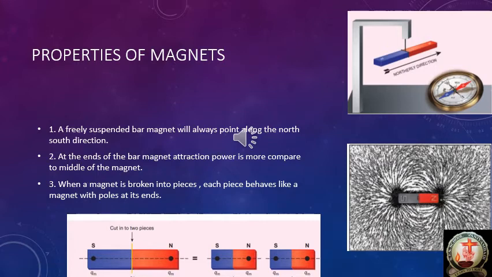Okay, so for our confirmation, in that figure he mentioned the compass needle also. We know already the compass always shows the north-south direction, correct? At the same time, a freely suspended magnet always shows the north-south direction.